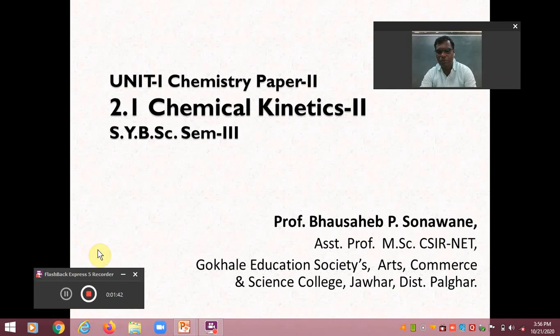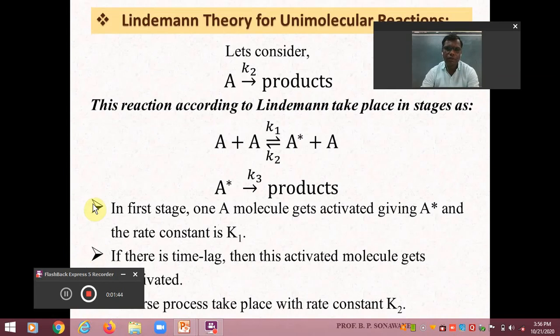of unimolecular reaction. Dear friends, last time we have seen that according to Lindemann, there is always a time lag between activation and decomposition, and if this time lag between activation and decomposition is larger, then the reaction behaves as a unimolecular reaction.